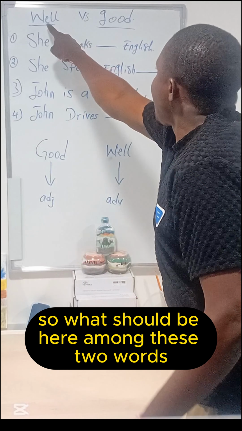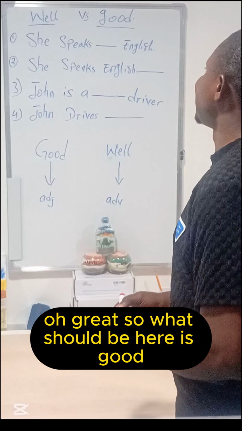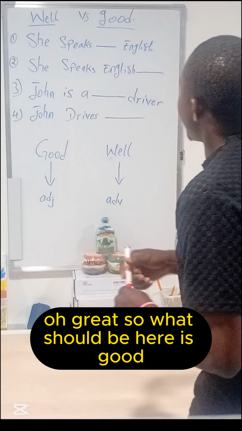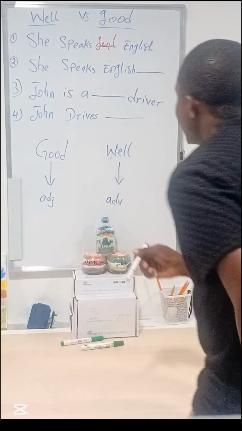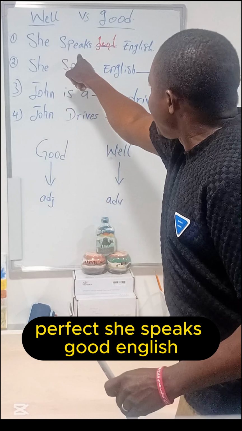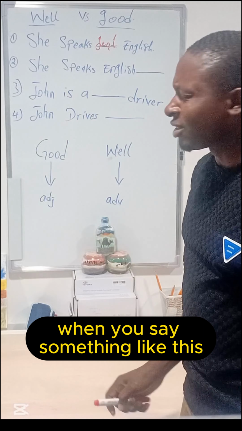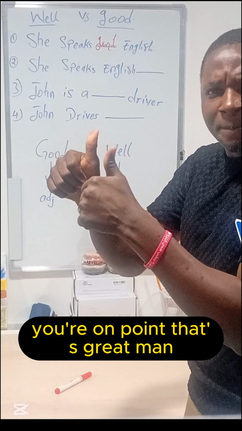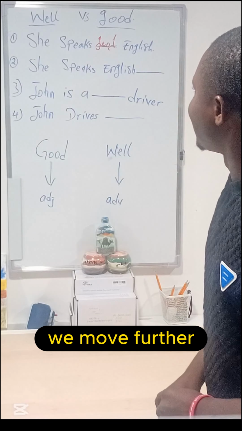So what should be here among these two words? Do you have an idea? Oh, great. What should be here is good. Perfect. She speaks good English. When you say something like this, you're on point. That's great. We move further.